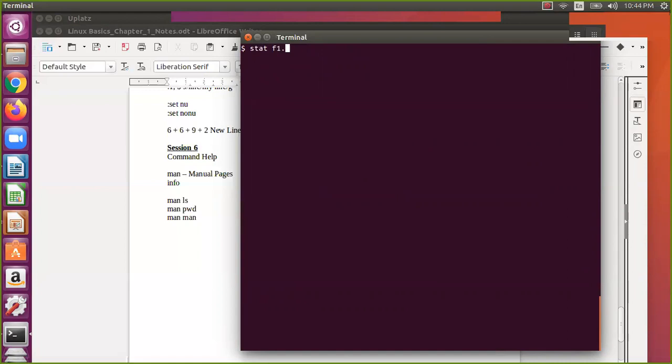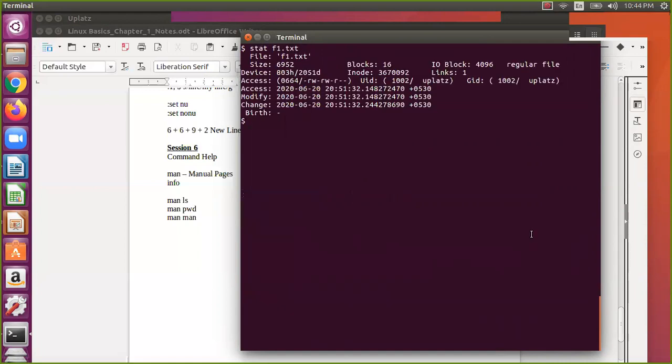If you see ls -l f1.txt, the current time is, sorry, not 10:51, 8:51 p.m. Here also the same thing, when this particular file was accessed.